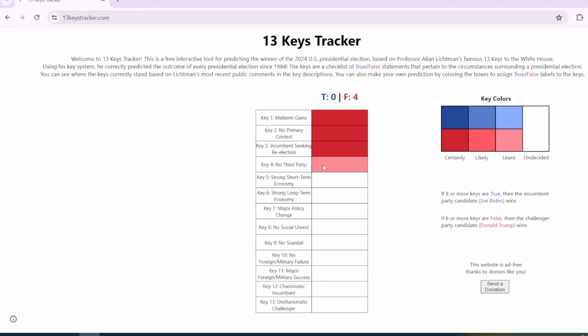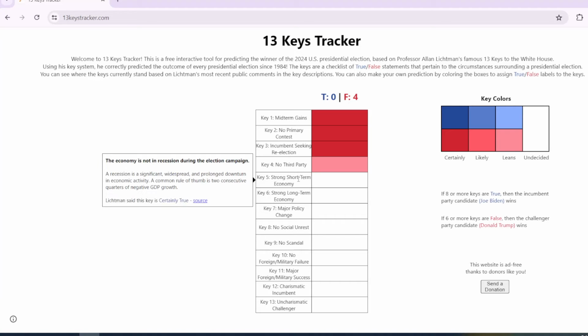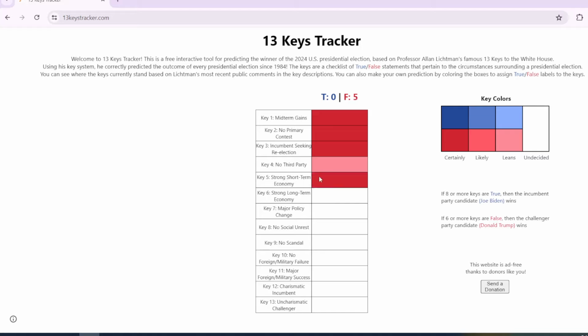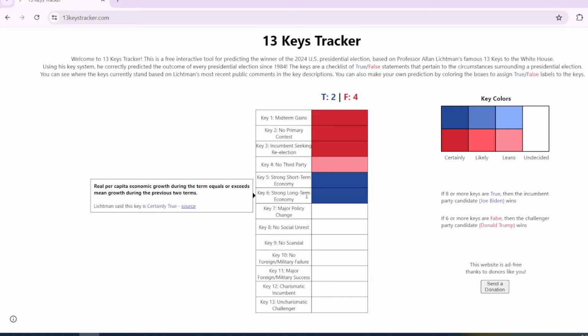And then as for key number five, strong short-term economy, this is going to be actually true because he goes off of GDP growth. Lichtman said this is certainly true, so that will actually favor the replacement candidate of Joe Biden. And key number six will also go in favor of the Democrat, whoever will replace Joe Biden. Strong long-term economy. Lichtman said that this key is certainly true as well. He's talking about the real per capita economic growth during the term equals or exceeds mean growth during the previous 2 terms.